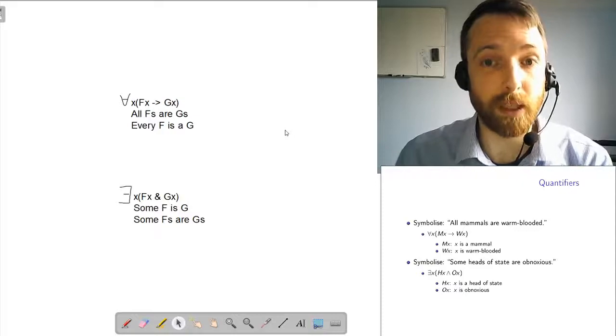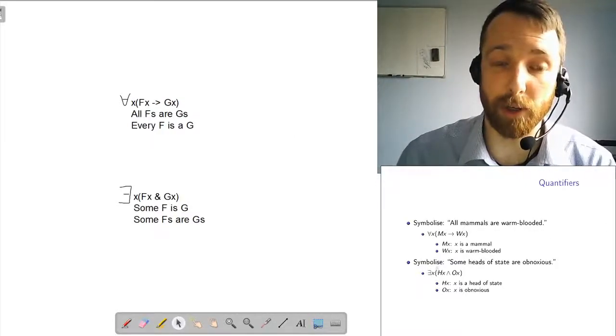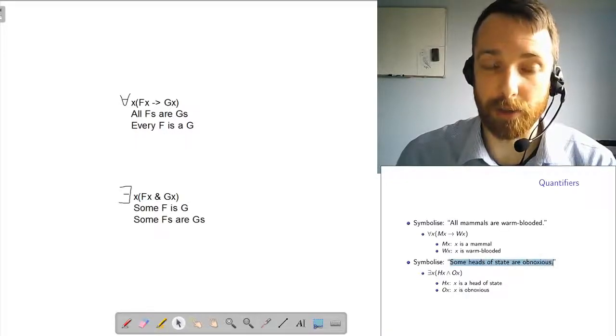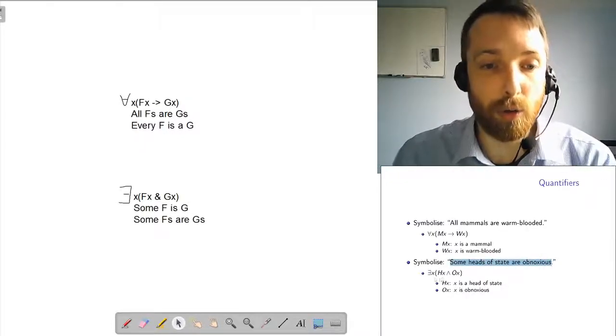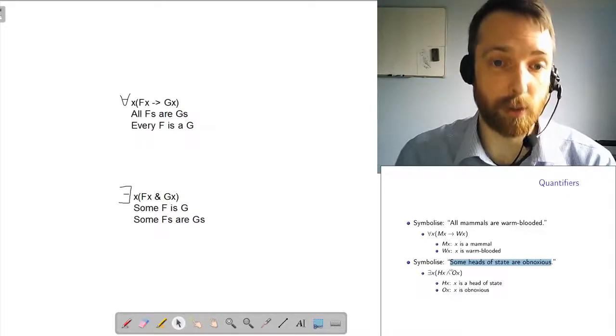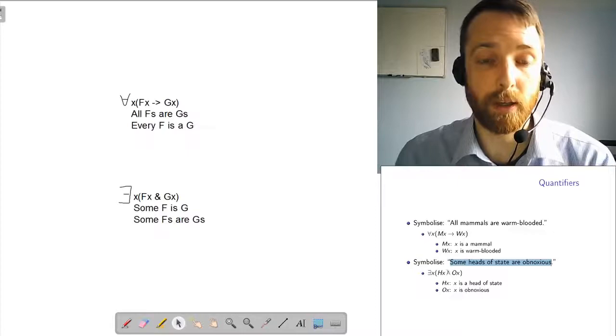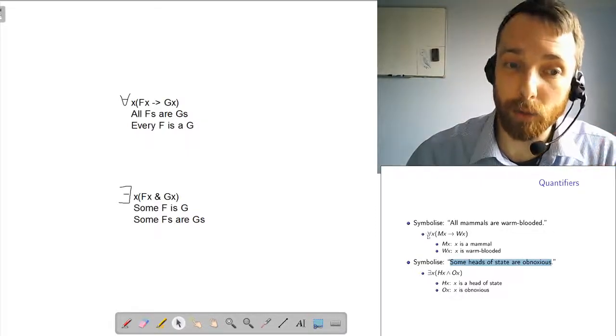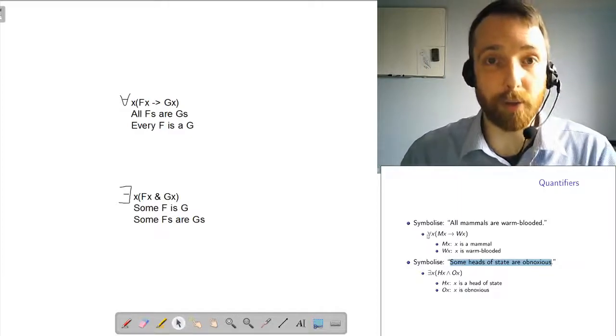Okay. Here's the other very common pattern you're going to run into. When you want to say some F's are G's, usually the existential quantifier is going to go with a conjunction. And it's for the opposite reason. So I said, with a universal sentence, the universal quantifier is already doing something very strong.